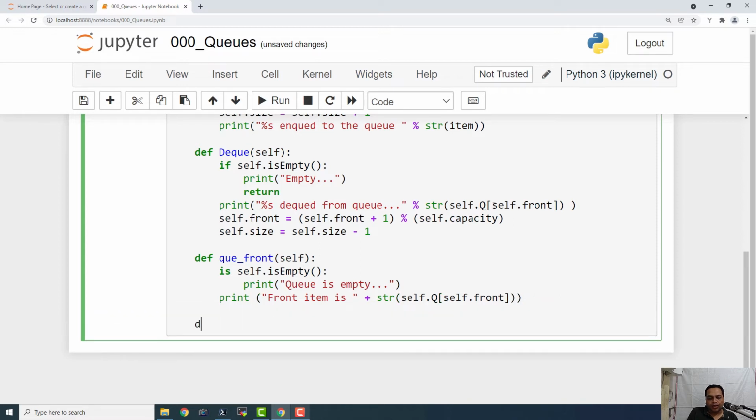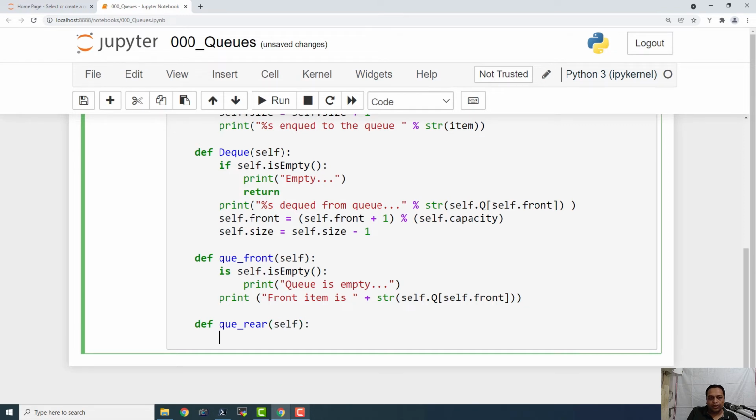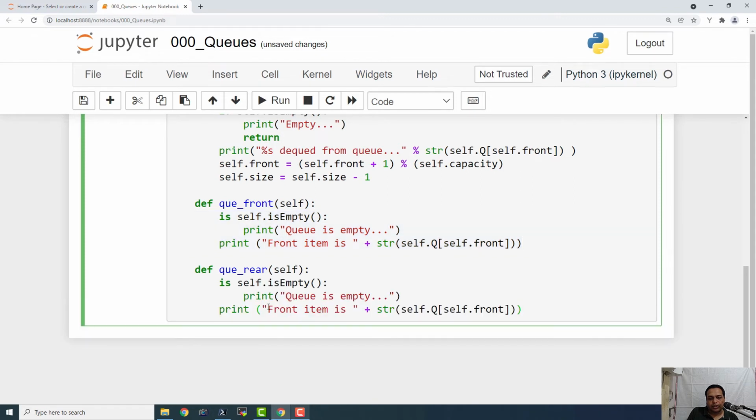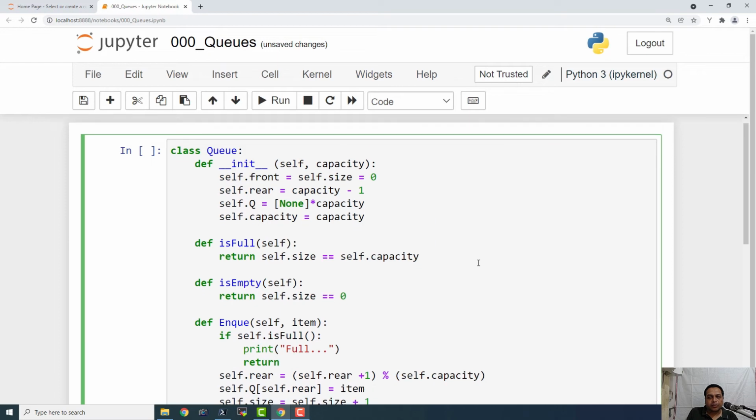Okay, and let us say def Q_rear(self). Here I'm going to check if the queue is empty, and then put the item in the rear. So we will just display the rear item, and here let us say rear. So this is how we can check the definition of the entire queue. So this is a custom queue.